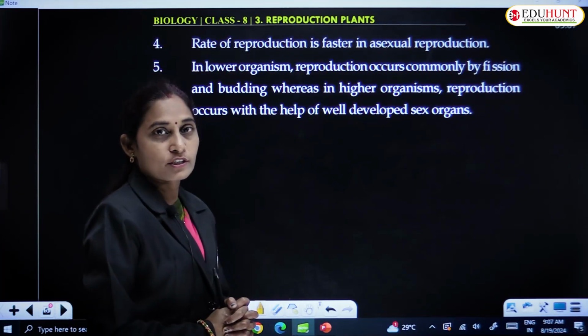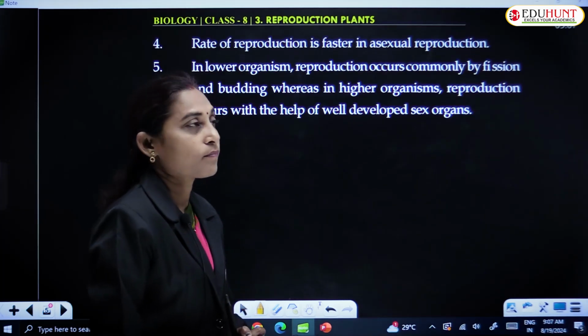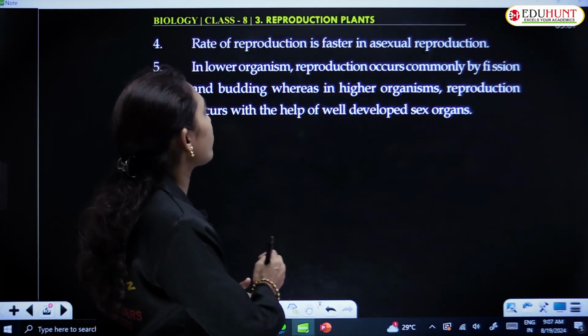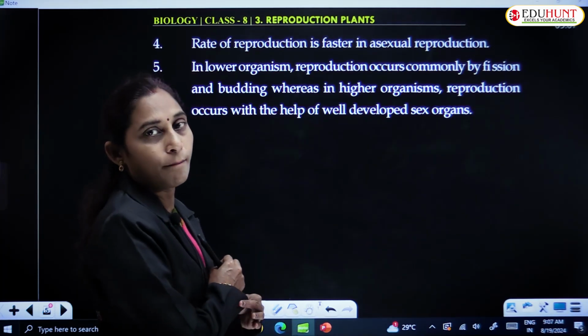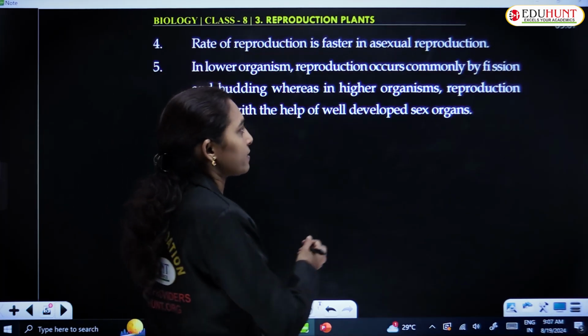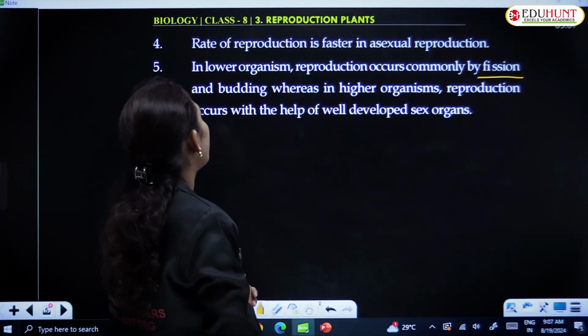The rate of reproduction is faster in asexual reproduction. In lower organisms, reproduction occurs commonly by fission. Fission is nothing but breaking, division, and budding.